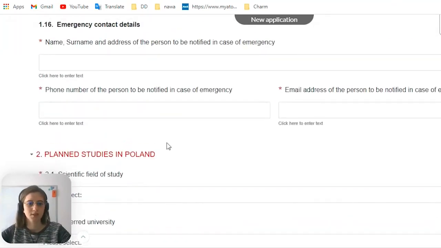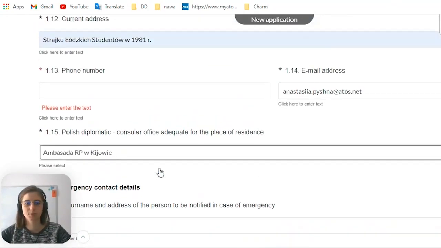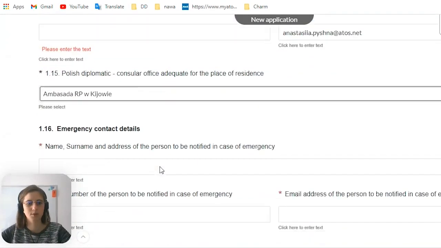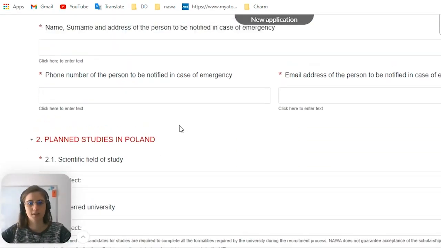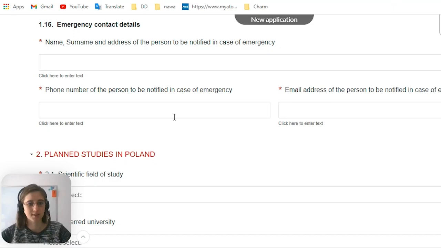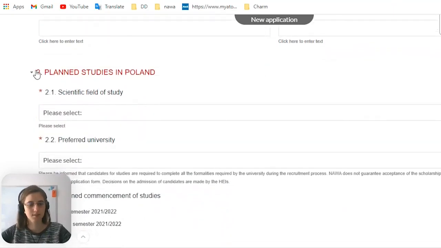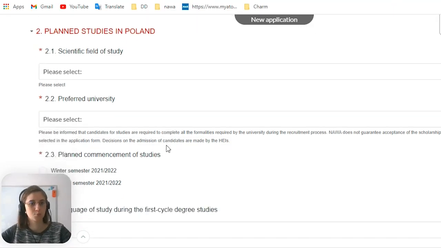Okay, this was the first point where we were inserting data like this basic information about us. The second point is going to be about your studies in Poland.